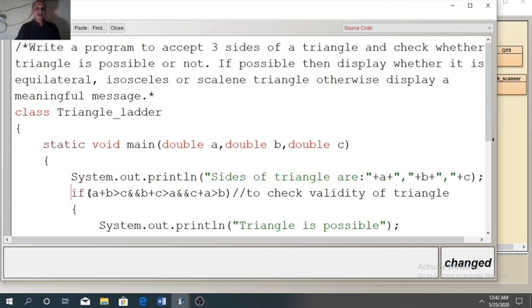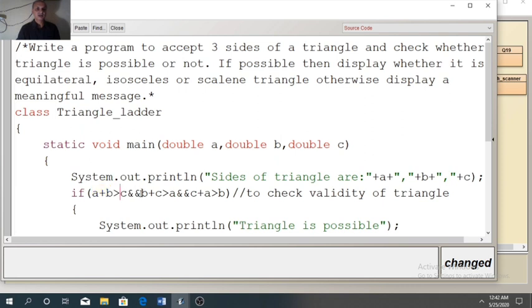First we need to check whether a triangle is possible or not. So for the possibility of a triangle, this is the condition: if the sum of any two sides is more than the third side. Not any two sides, we have to check the sum of all combinations. So in the first case I have checked the combination of a and b, it should be more than c.